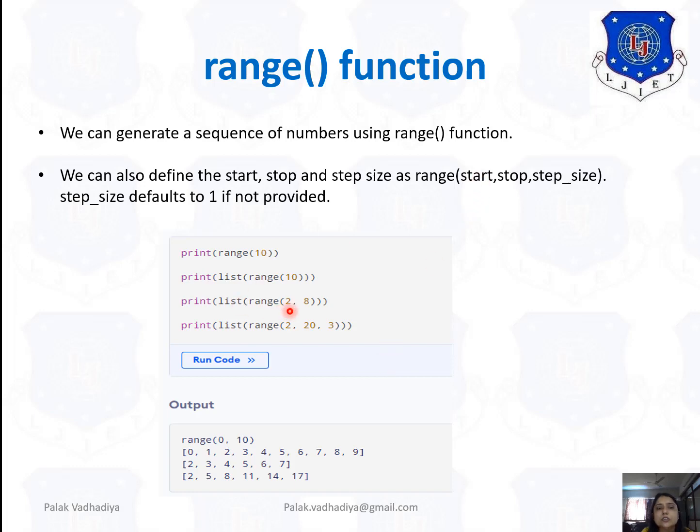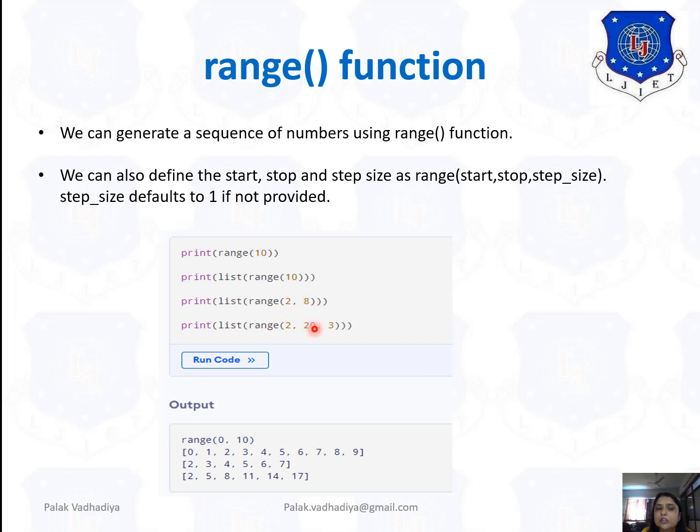As I said, here also you can specify the first number and then the last number. That is, the start number is 2 and stop is 8. But see carefully, I have not defined any step size. So when I execute this third command, see the output: 2, 3, 4, 5, 6 and 7. Again, it will not consider 8.